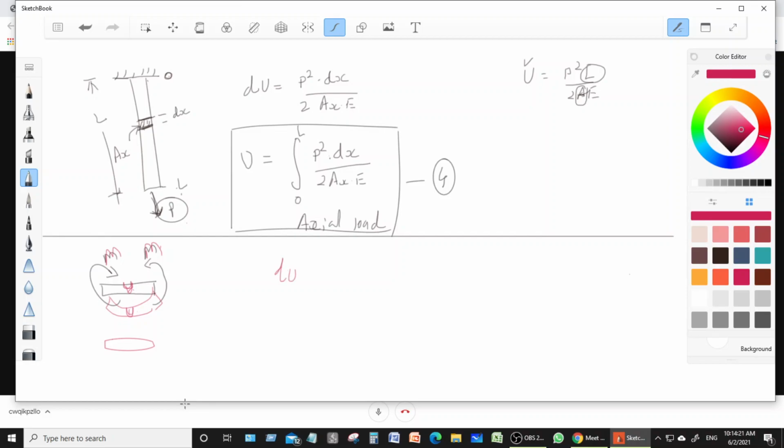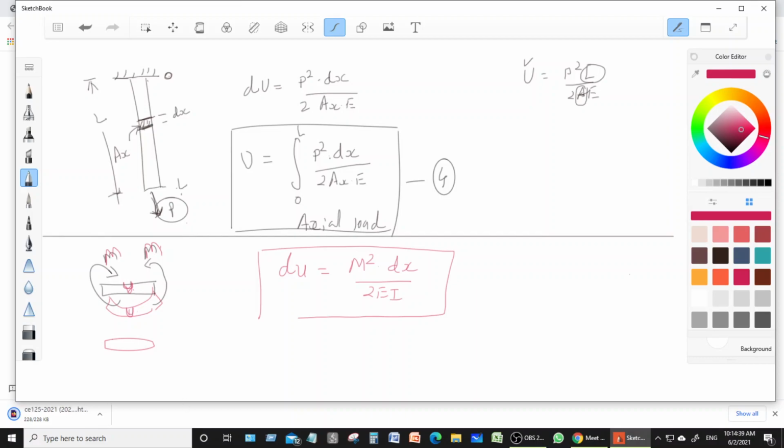That energy will be dU. Sorry, the equation is dU is equal to M square into dx upon 2EI, right? That is the equation for the moment. So before solving, this is the final equation for moment. When we apply the moment, this much energy will be stored. Now how will we derive this equation? We are going to derive this equation.